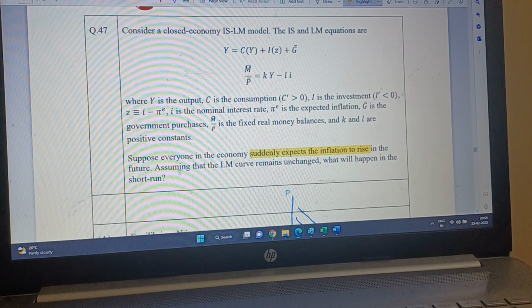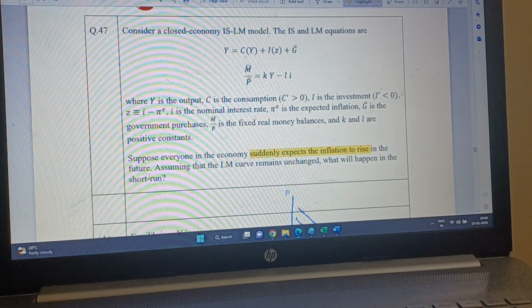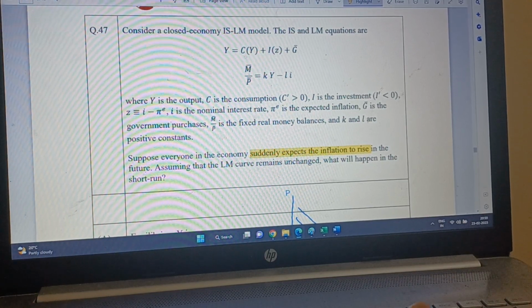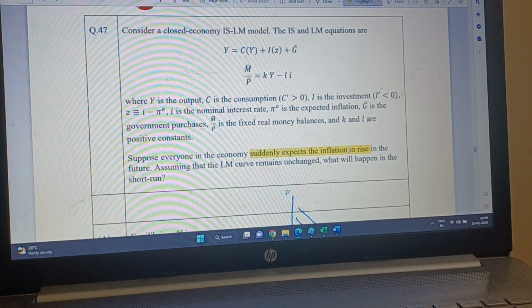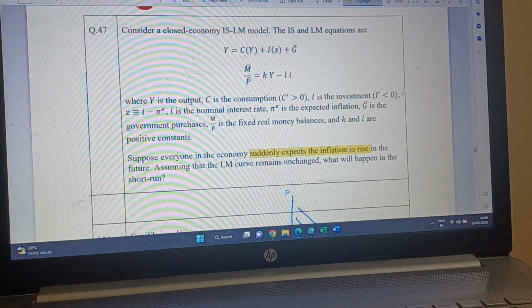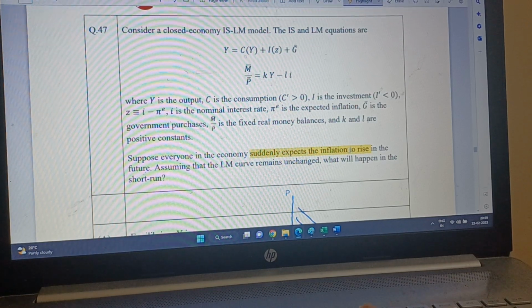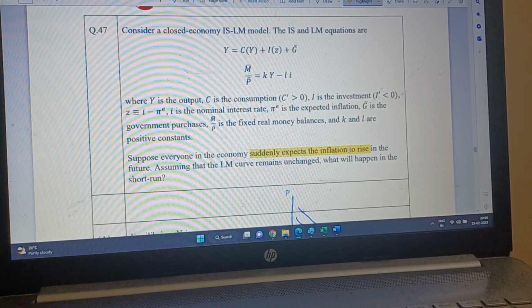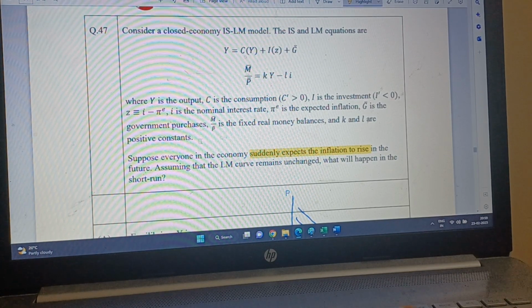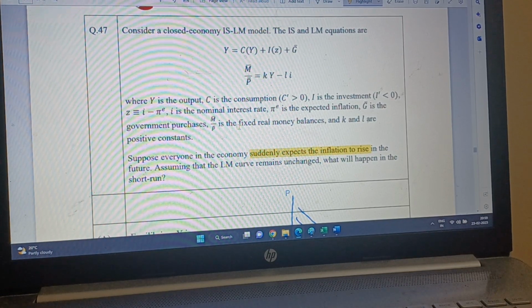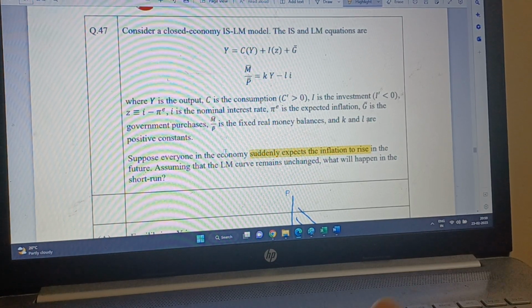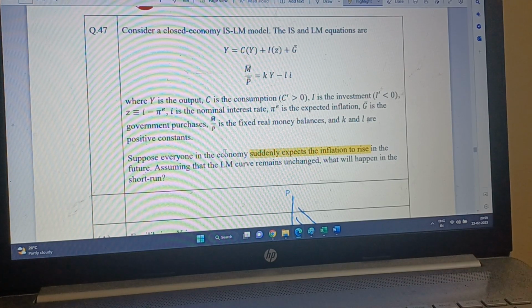But what will happen in the short run? So it is asking only in the short run, not in the long run. The problem is that it suddenly expects the inflation to rise. So if someone suddenly expects inflation to rise, then prices must go up. You cannot stick to the assumption that prices will remain the same because of this expectation augmented Phillips curve.